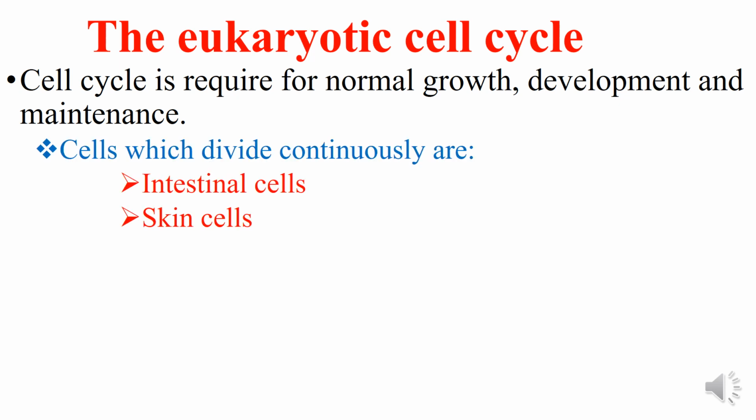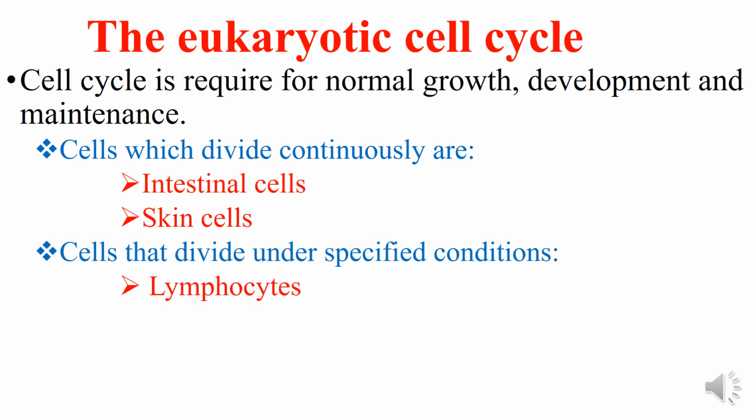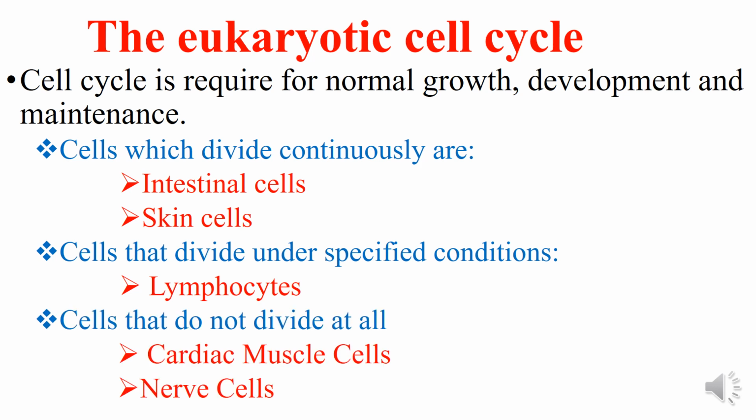The cells which divide continuously are the intestinal cells and the skin cells. These are the two examples. The cells that divide under specified conditions are the lymphocytes, and the cells that do not divide at all are the cardiac muscle cells and the nerve cells. So, cell division is dependent on the type of tissue and their functions.